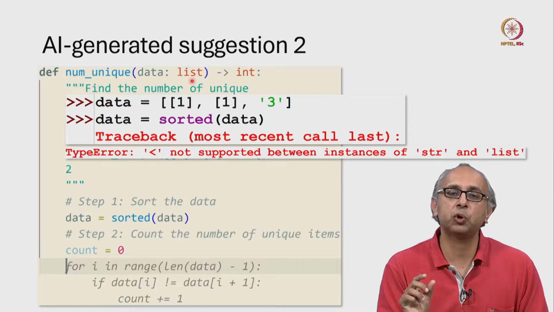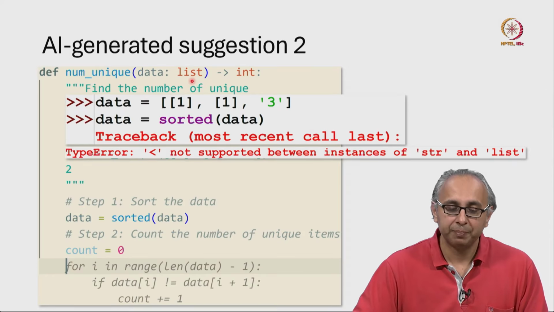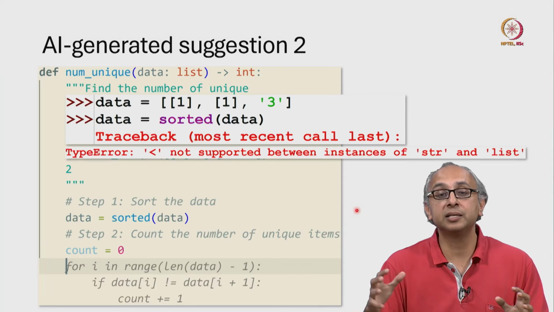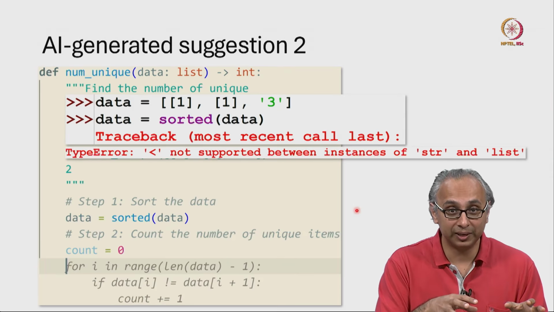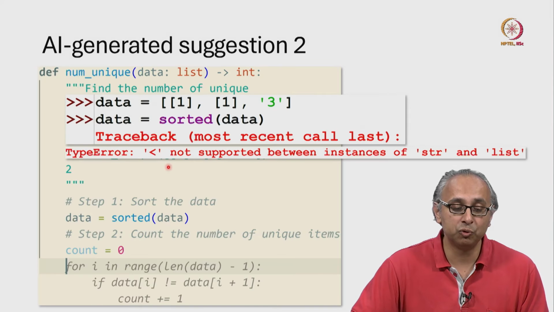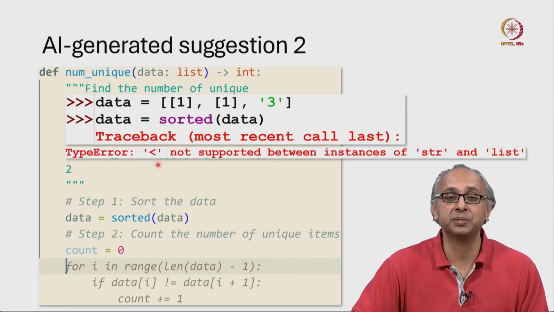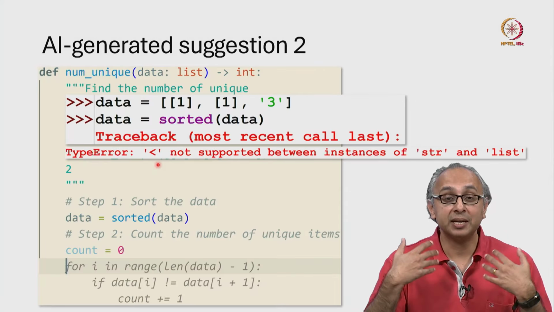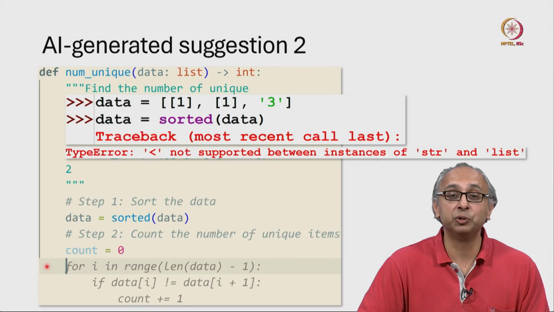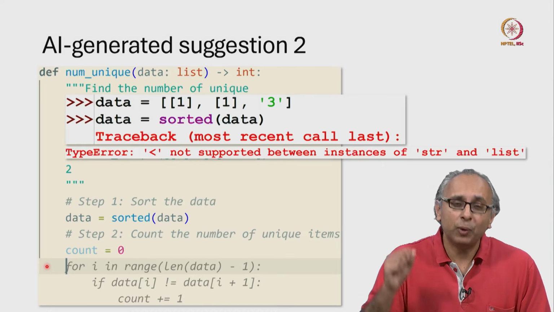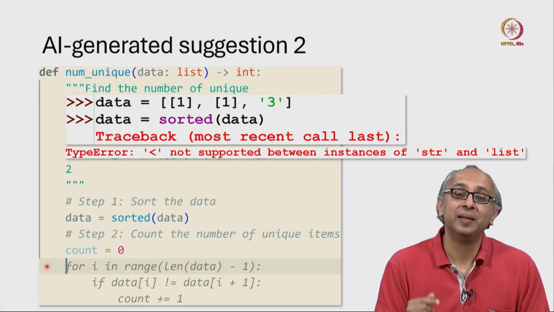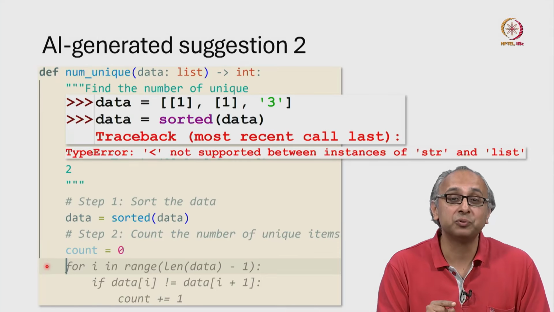So you can sort certain types of objects, but in this case we are getting an error message because we're trying to sort a list that contains both lists as well as strings, and we don't know how to compare two objects of different types. So unfortunately, this entire approach that we started by prompting our AI to try and do this is not going to work. Once again, I want to point out that at least today, the AI is not smart enough to